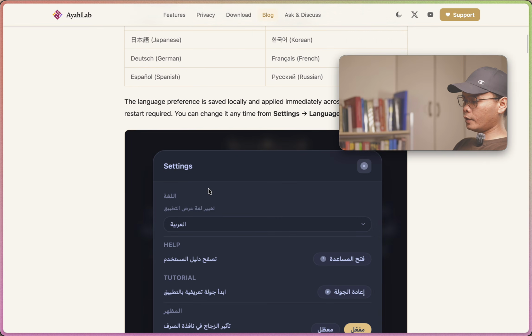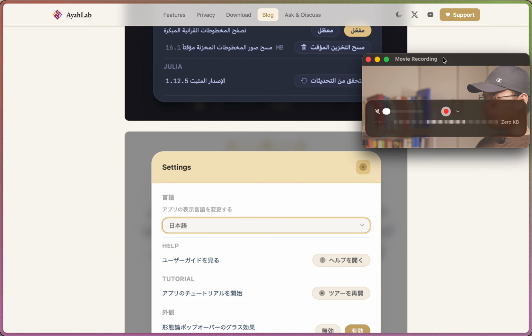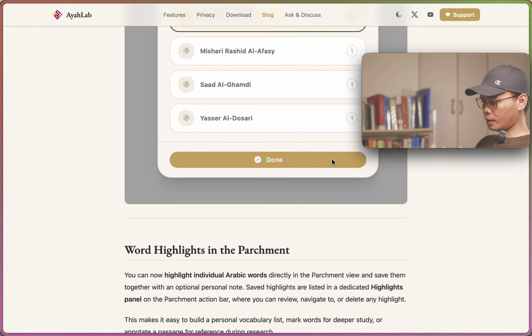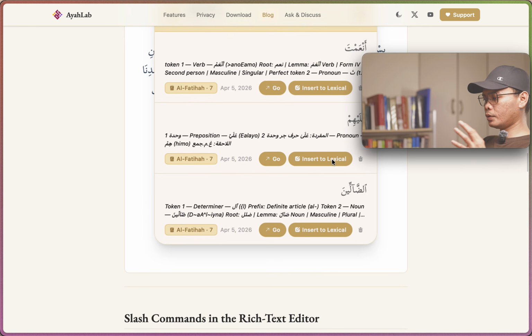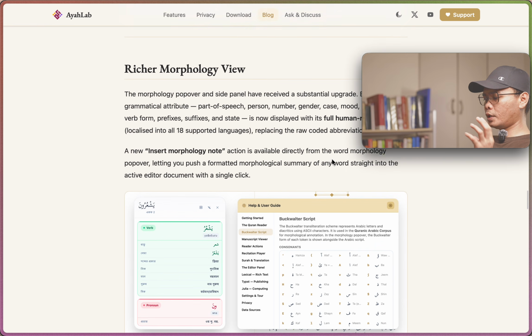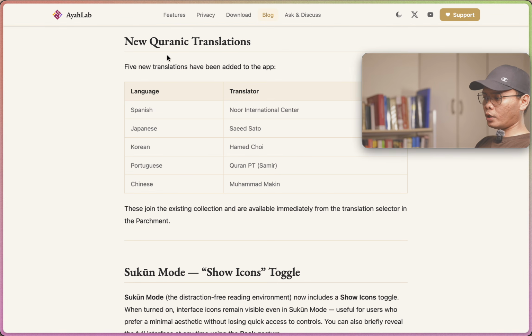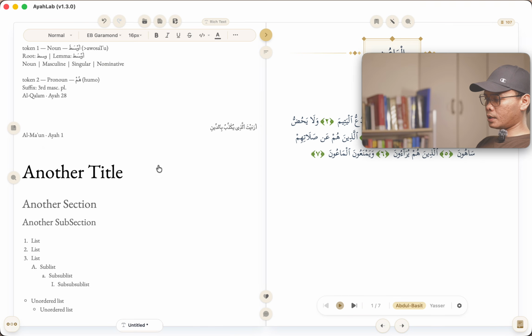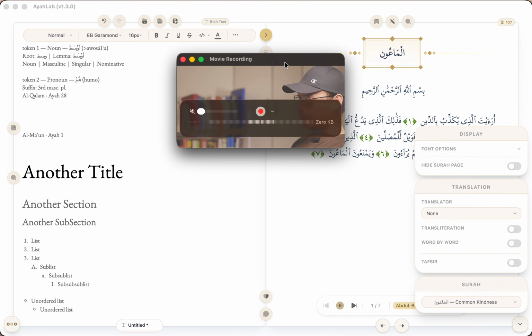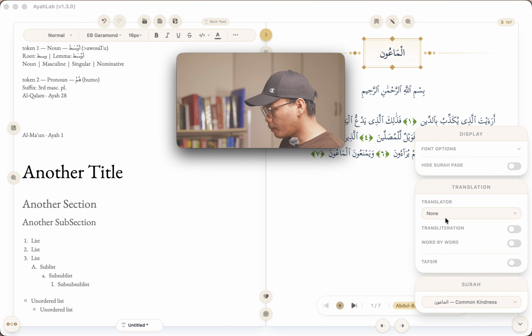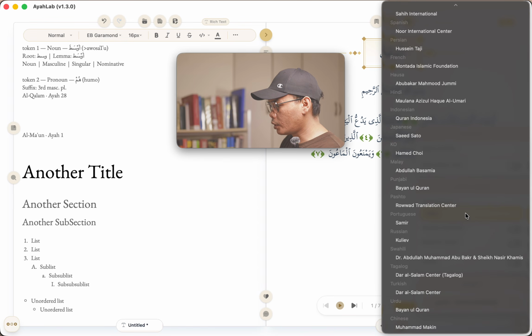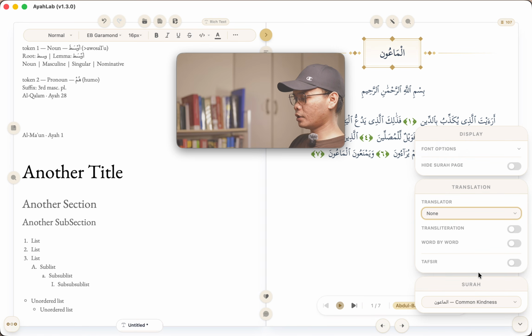We have this translation, right? We've done that. So the reciters, I've shown you that. The highlight, I've shown you that. The commands, I've shown you that. Yep, I've shown you this also. So as for the translation, we have new translations for Spanish, Japanese, Korean, Portuguese, and Chinese as well. And of course, you can see it here, right? So where is it? Yeah, there you go. So we have here. So as you can see, we have a lot, right? I didn't have to click anything, but we do have a lot, right?